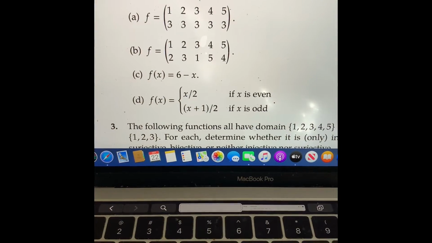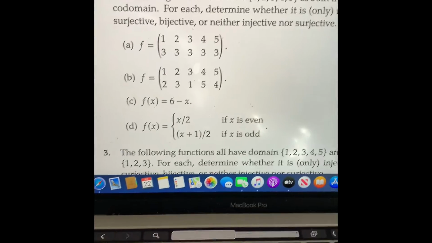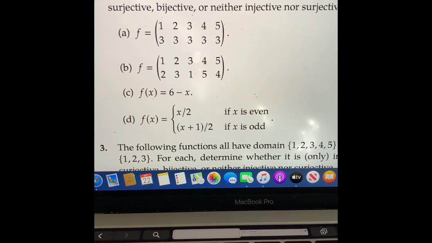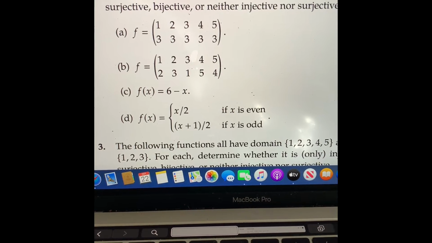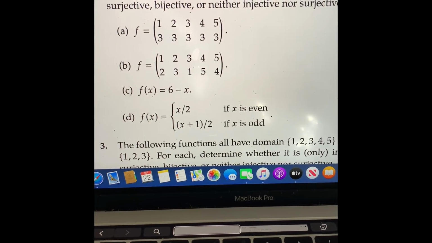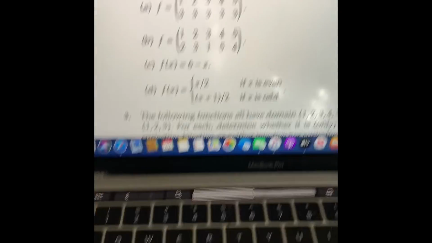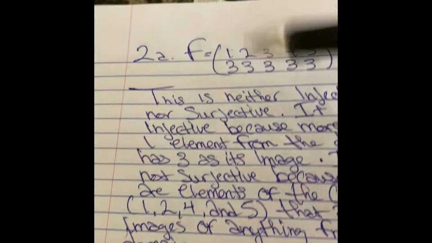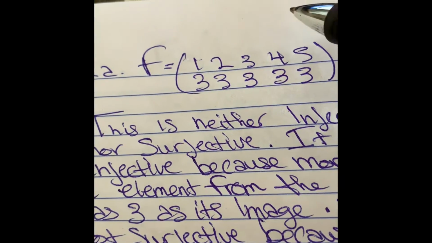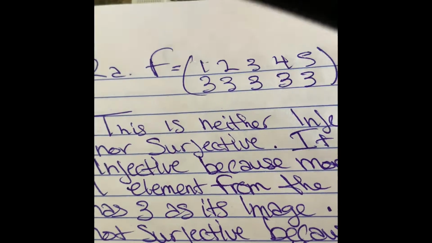Lastly, we're on section 0.4, starting with problem 2. It says, the following functions all have the set of 1, 2, 3, 4, and 5 as both their domain and codomain. For each, determine whether it is only injective, only surjective, bijective, or neither injective nor surjective. And as we can see, for 2A, we have the codomain as 1, 2, 3, 4, and 5, and the domain as all threes.